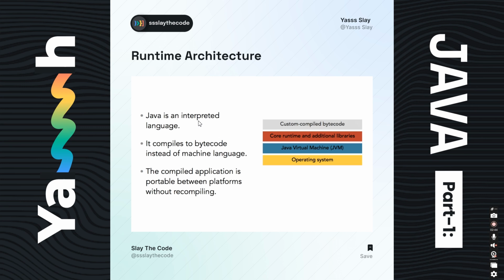So Java is an interpreted language. What it will do, first Java will convert our code into bytecode, not into machine language. Bytecode means 10011, and then it will run our code via the JVM, right?